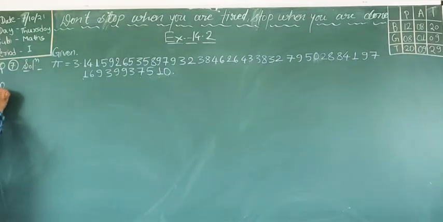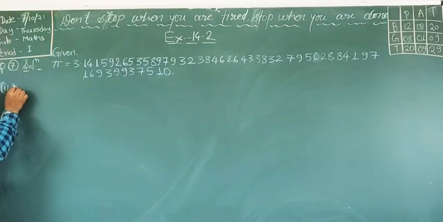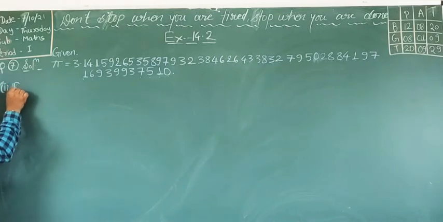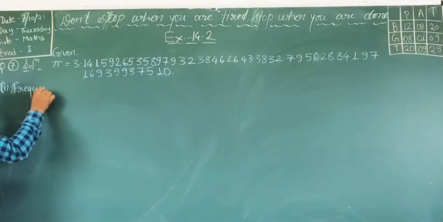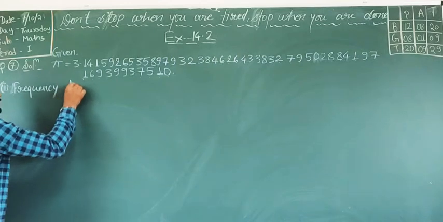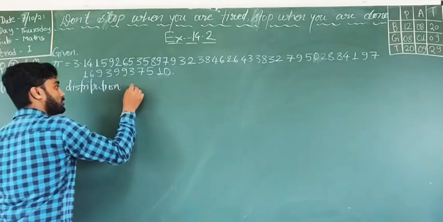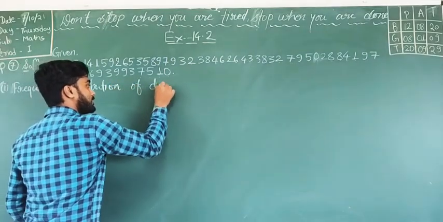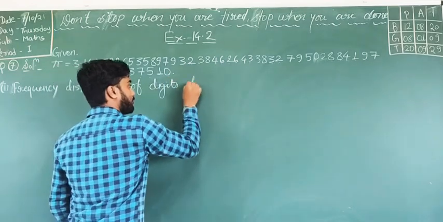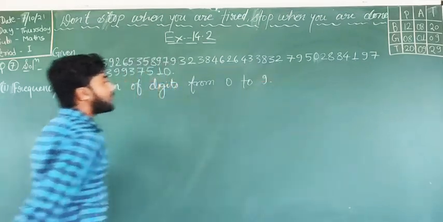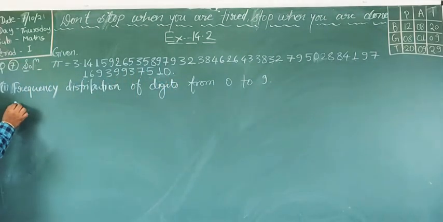So, question number 1, the first part of that solution. What we have to make is a frequency distribution of the digits from 0 to 9. So what do we have to write here?